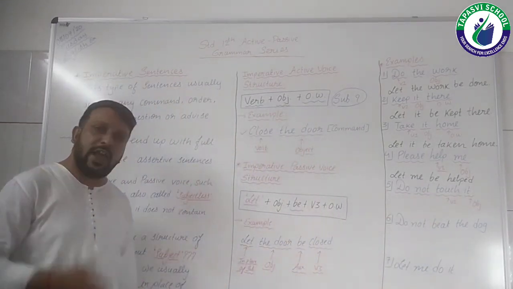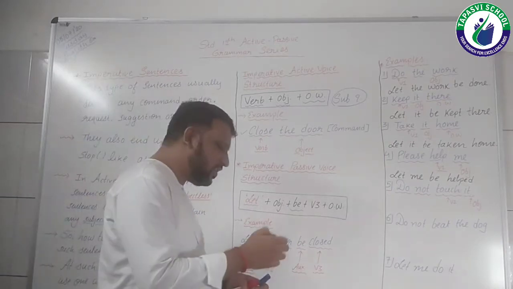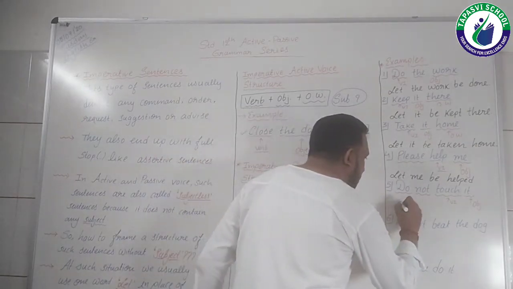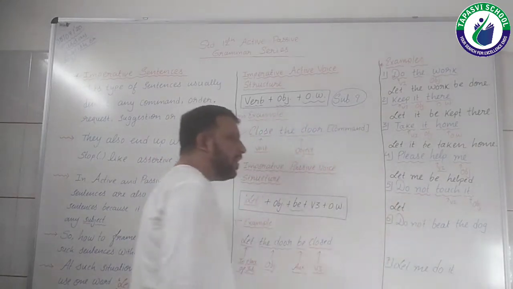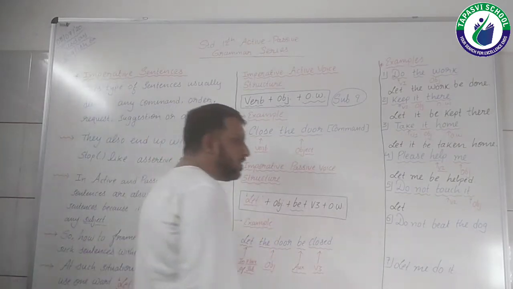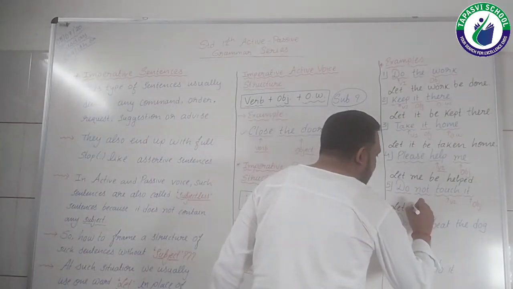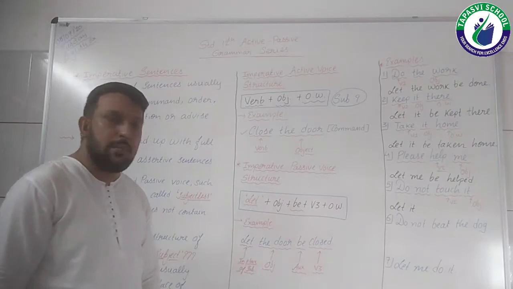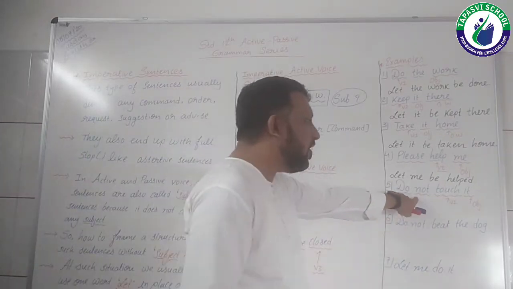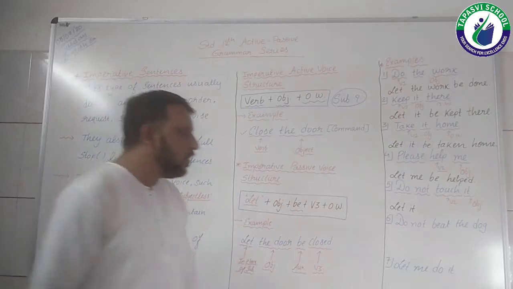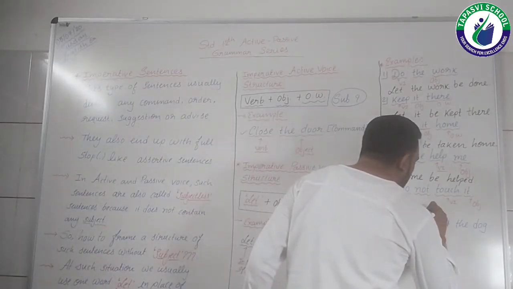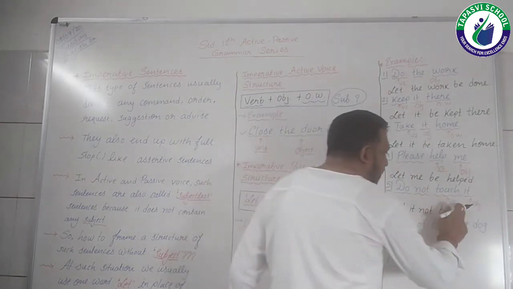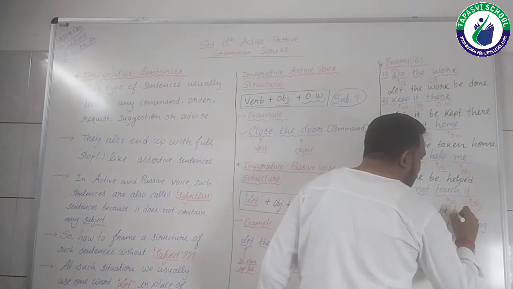So let's see what I will do in the passive voice structure. As far as the passive voice structure is concerned, let me put let. Now, object. What is the object of the sentence, students? Let it. Right? Now, be. But before that, make sure one negative word is given, that is not. So let me write that. Let it not. Then be. Let it not be. Then this V1 would become V3. That would be touched.